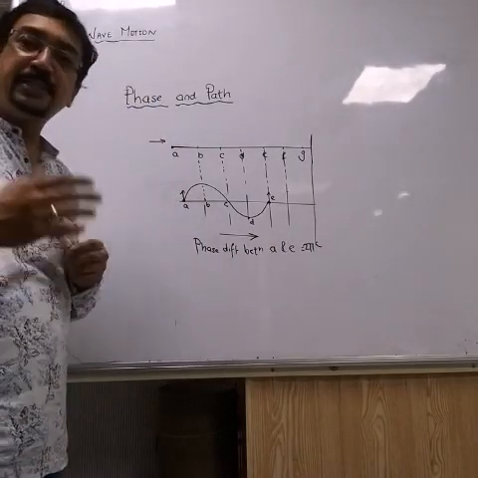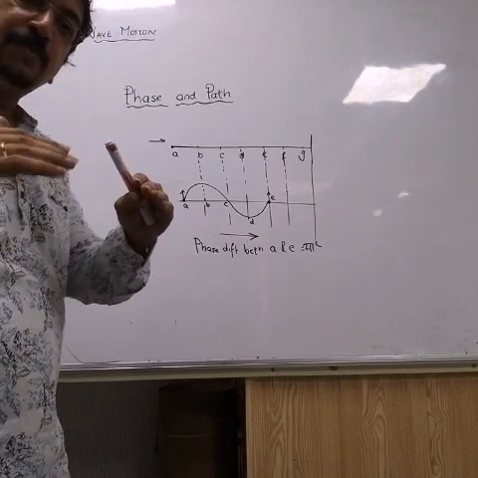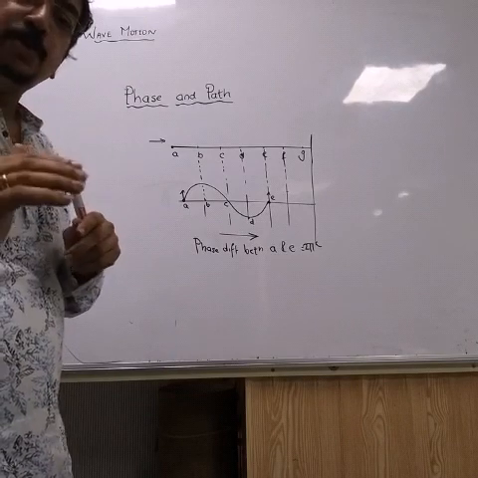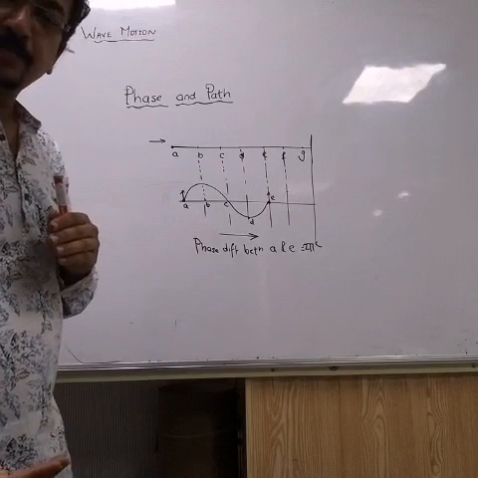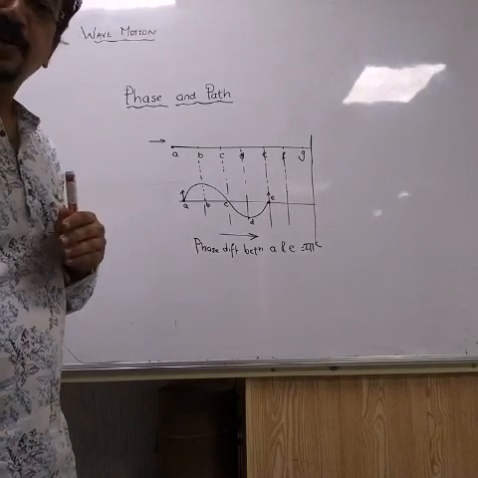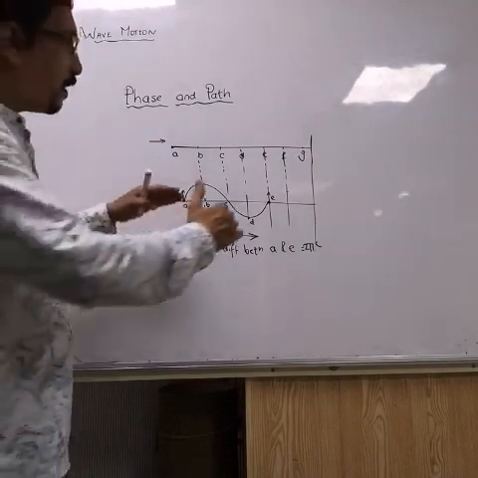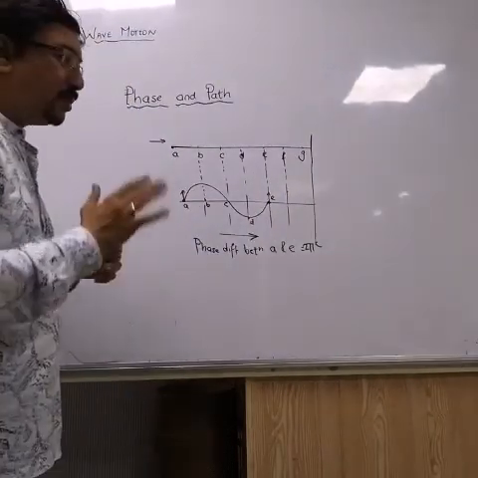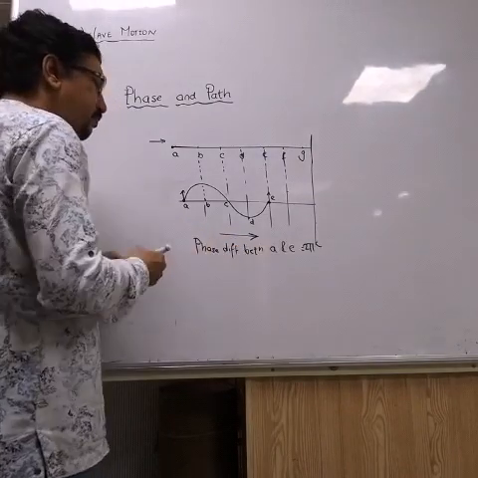And when the phase difference is 2 pi, both particles will be together moving up or together moving down. They are said to be in phase. When the phase difference is 2 pi, 4 pi, 6 pi, and so on, we say they are in phase, because these particles A and E will be together moving up, together moving down. Now you understood between A and E.